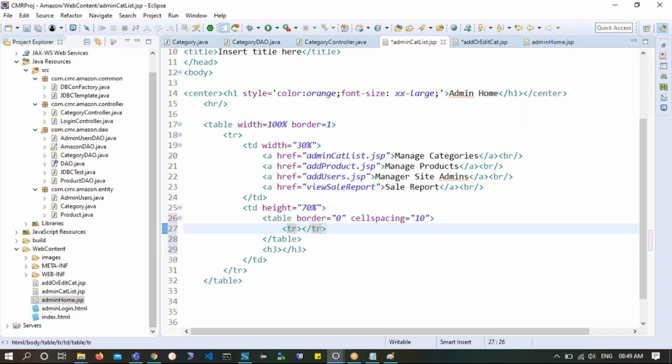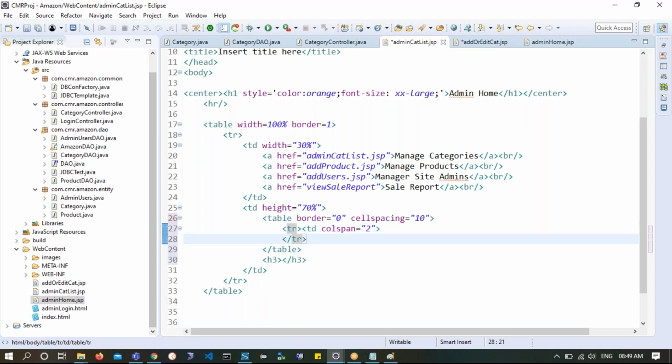Please understand, here I'm trying to showcase 3 TDs: one for the name of the category, one for the edit button, one for the delete button. I mean link. So in the TR, I have a TD whose colspan is equals to 2. This is the first TD I have in the first row. What this first TD contains is my heading.